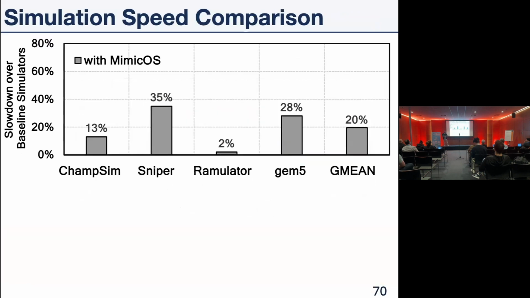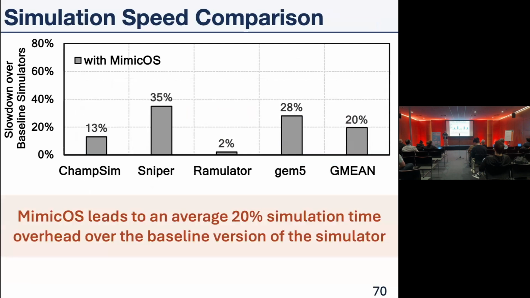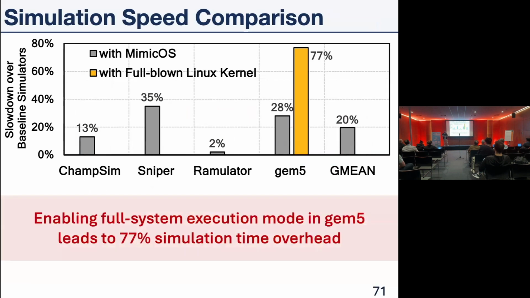We also measured the simulation speed of Virtuoso and MimicOS ported on top of different simulators, ChampSim, Sniper, Ramulator, and gem5. We observed that MimicOS leads to an average 20% simulation time overhead over the baseline version of the simulator. However, when we enable the full system execution mode in gem5, we get back a 77% simulation time overhead, which makes Virtuoso and MimicOS another alternative in the accuracy and speed trade-off.